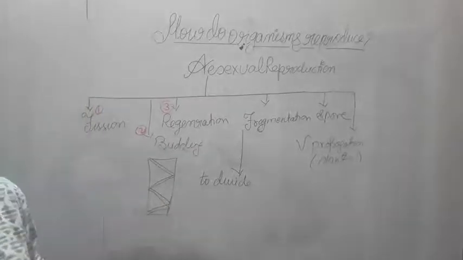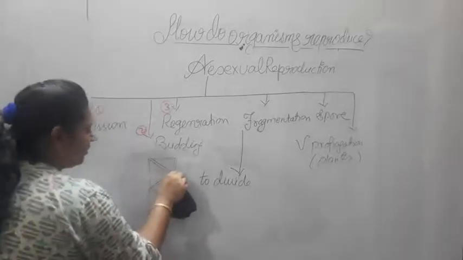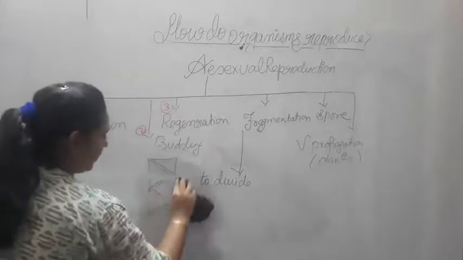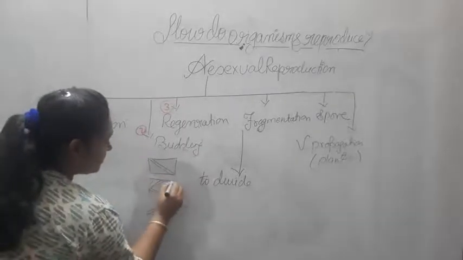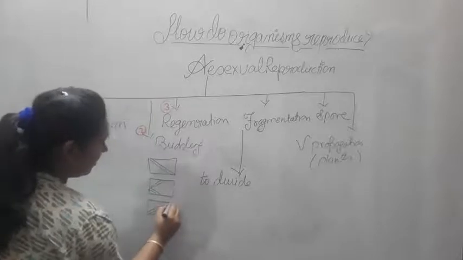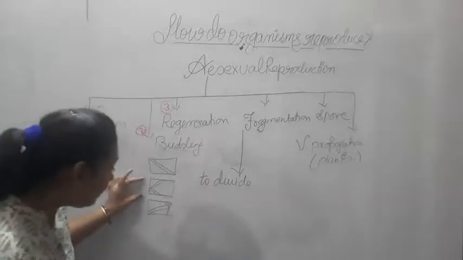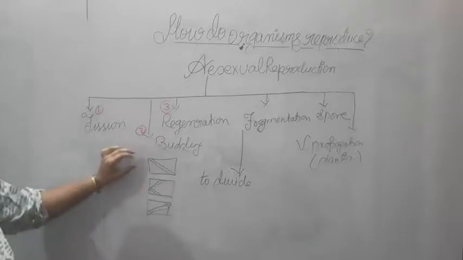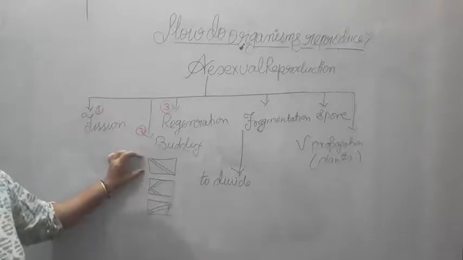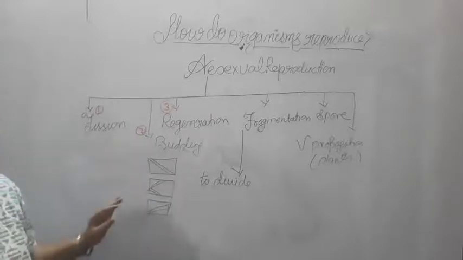and somehow this Spirogyra has divided into 3 different parts. So this is my Spirogyra, and this is the first part of it, this is the second part of it, and this is the third part of my Spirogyra which has got divided. Now the thing is, each and every part will be able to mature. This part is a complete body. Same way this part, same way this part. All 3 parts are completely developed.